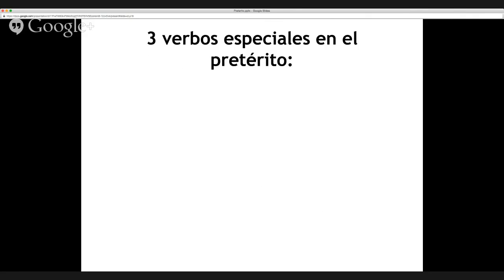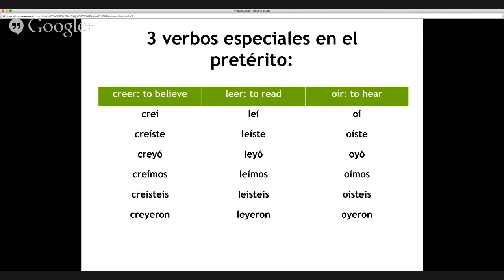Now that we've done that, let's bring in tres verbos especiales en el pretérito. Special is code for weird stuff you have to memorize. But the good news is that these three verbs all are weird in the same kind of way. Creer, leer, and oír. And you note that they're heavy in accents and they're heavy in Y's that are added in.